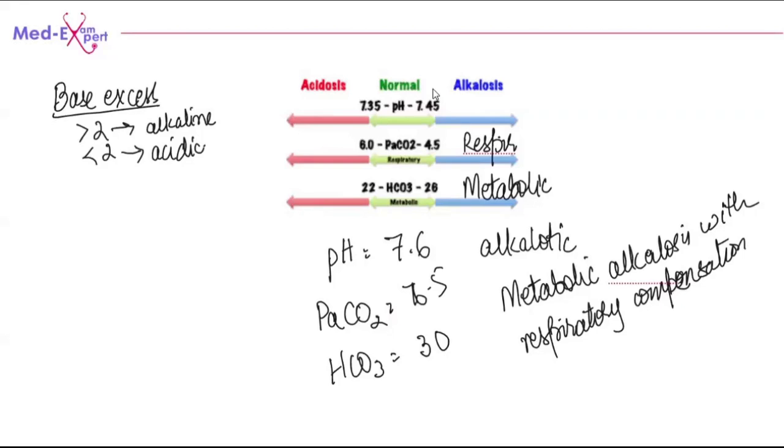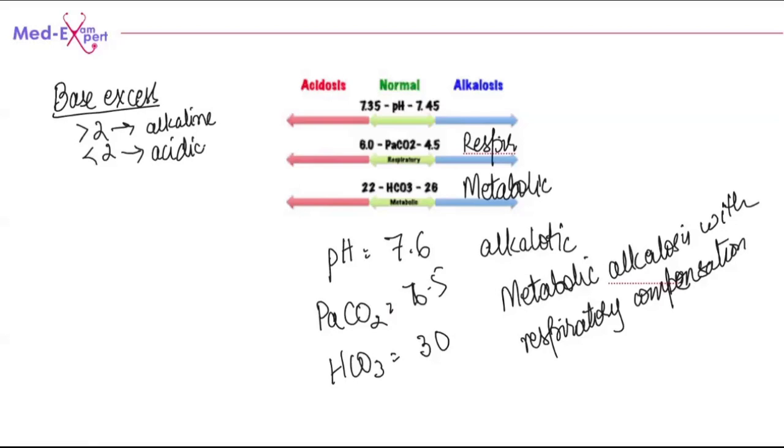So for Dr. Farid, let me put in again that we start with pH. When we have an ABG in front of us, we start with pH. The normal value is 7.35 to 7.45. Anything less than 7.35 is going to be acidosis. Anything more than 7.45 is going to be alkalosis.